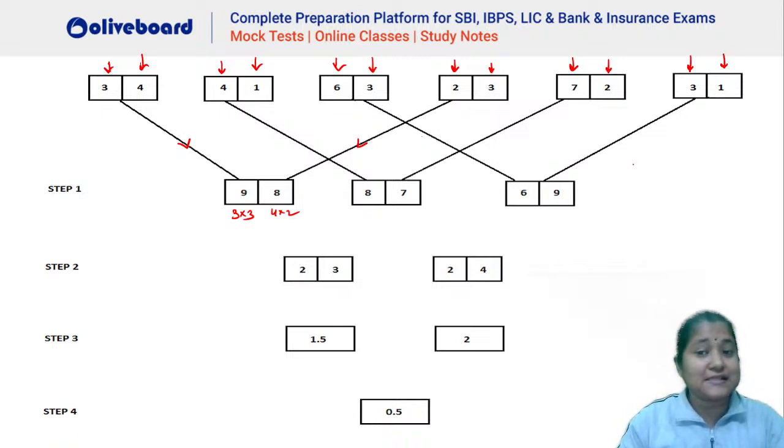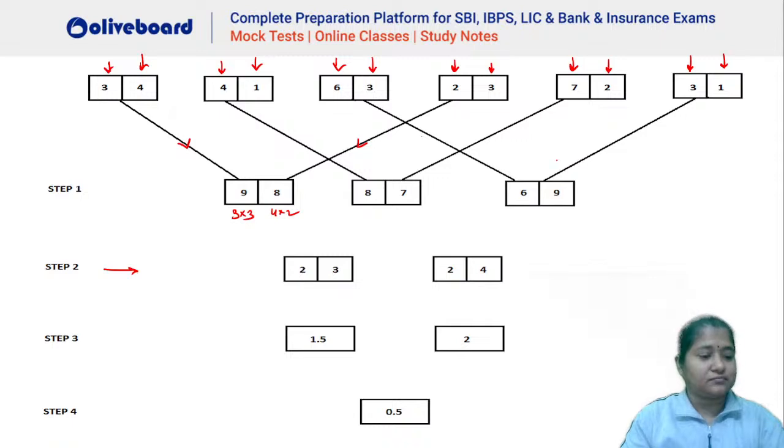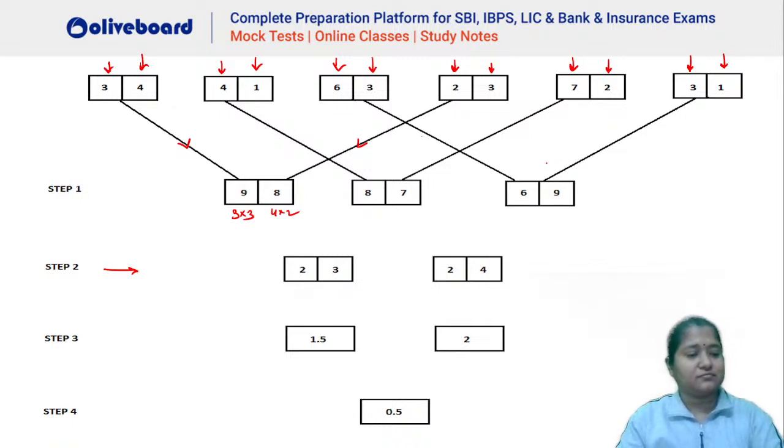Okay, so you can see this is step number 1. We have multiplied the simultaneous values here. What about step number 2? Anybody? What is happening in step number 2? How are we getting 23 or 24 here? Chalo, let's quickly check.